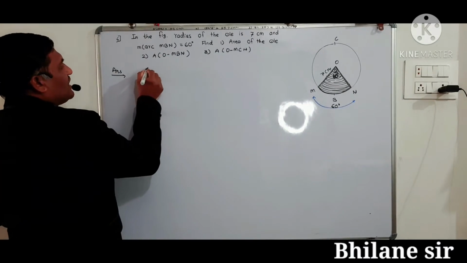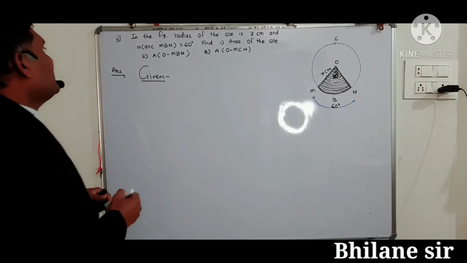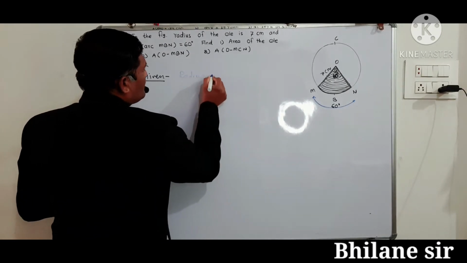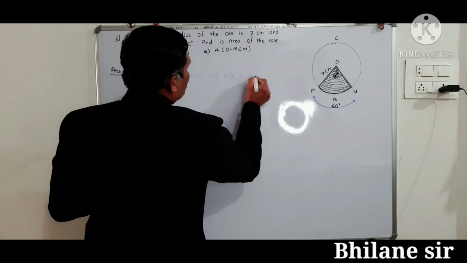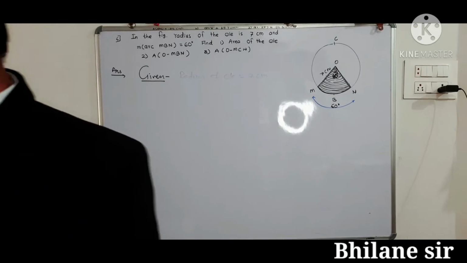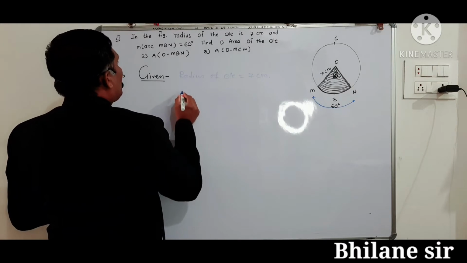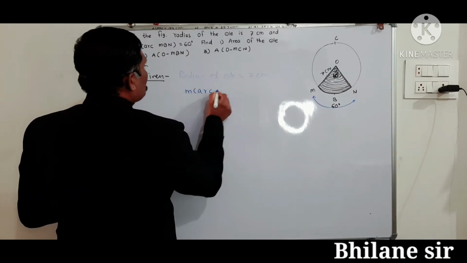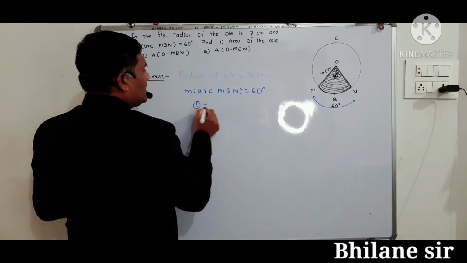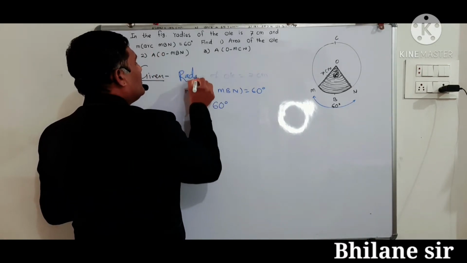We have first, given: क्या क्या दिया है वह पहले यहां पे राइट करो। Radius of circle is equal to 7 centimeter is given here। उसके बाद यहाँ पे measure of arc MBN is equal to 60 degree, therefore theta is equal to also 60 degree.